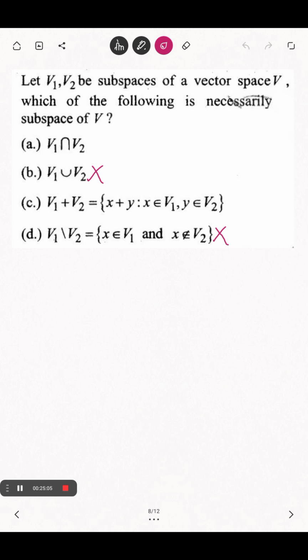Let V1, V2 be subspaces of a vector space V. Okay. V1 is a subspace of V, V2 is a subspace of V. Which of the following is necessarily a subspace? Obviously A is a subspace. As I told you, arbitrary intersection of subspaces is a subspace. Union not necessary. V1 plus V2, yes, this is the smallest subspace containing both V1 and V2.